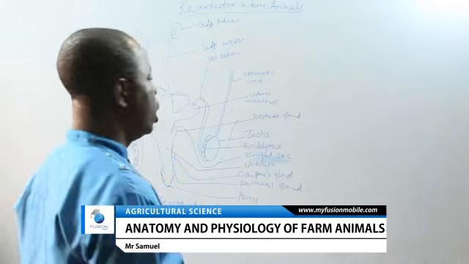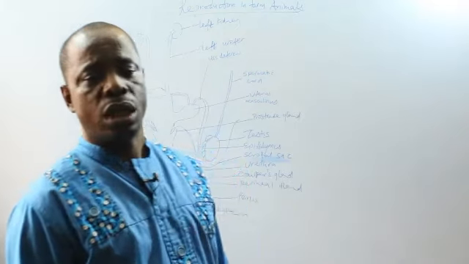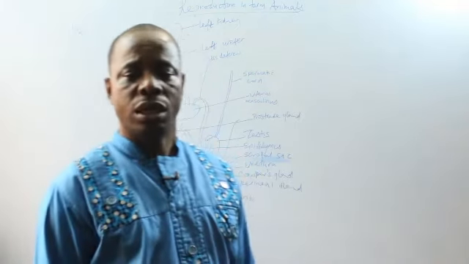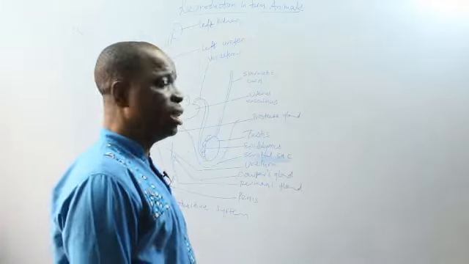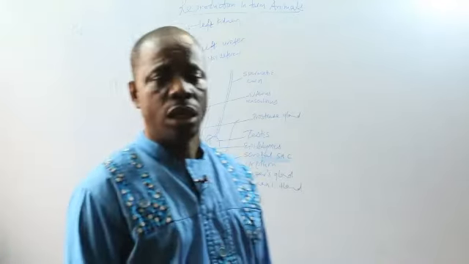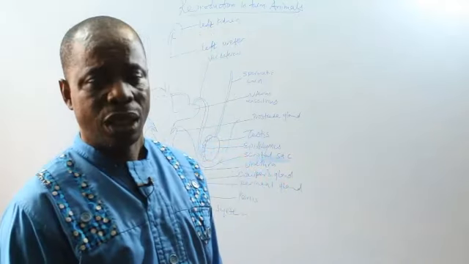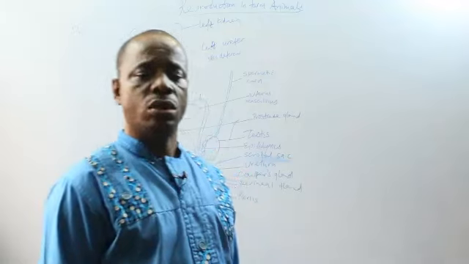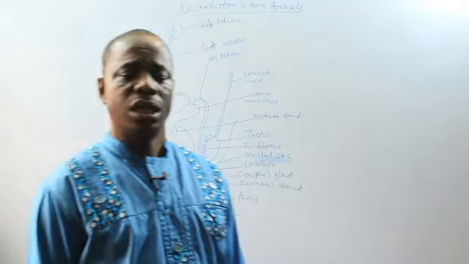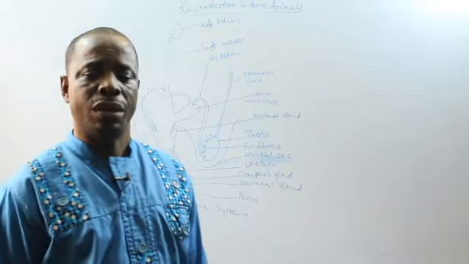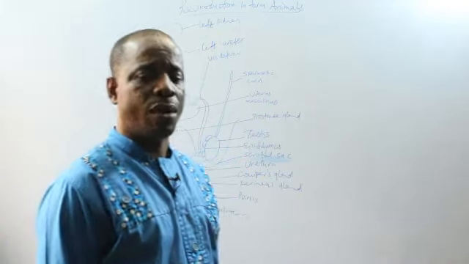What is reproduction? Reproduction is the process by which living organisms produce a new one that resembles them in an attempt to ensure the continuity of life. Now, in animals, reproduction is sexual. That means the male and the female part must conjugate to produce a new offspring. We need to understand the reproductive processes in male animals and female animals for us to be able to understand the process of reproduction in farm animals.